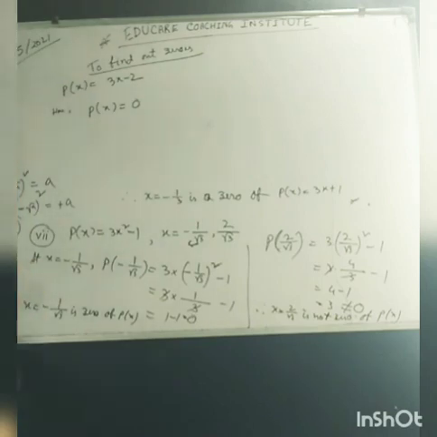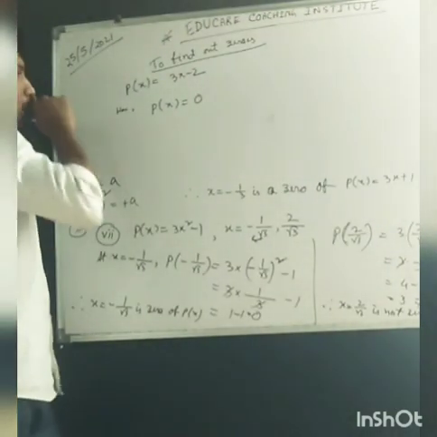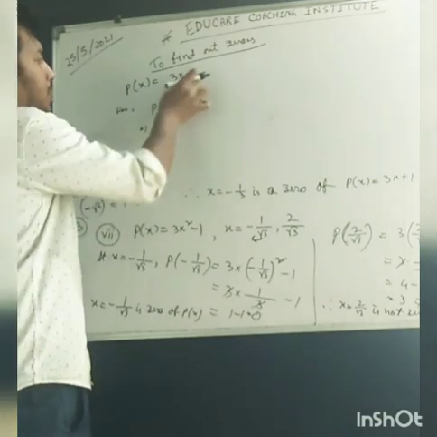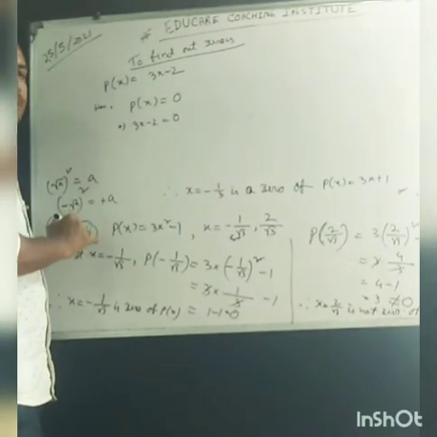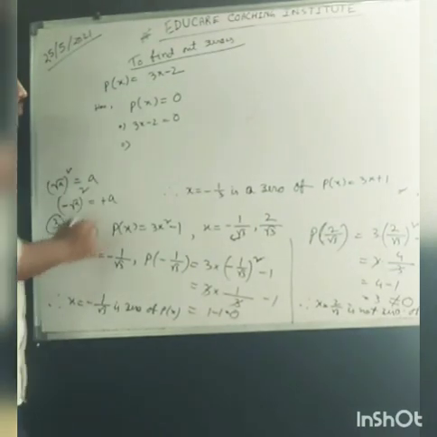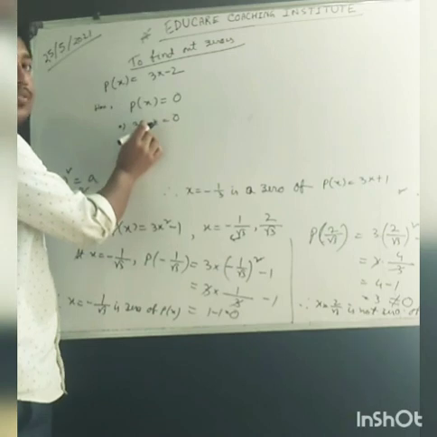So in place of p of x, write 3x minus 2 equal to 0. Then find the value of x.